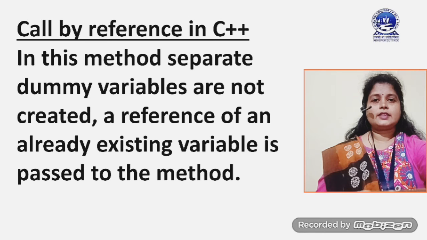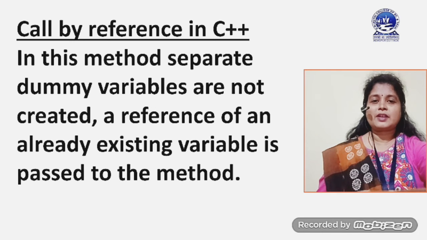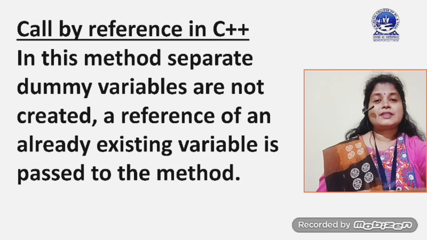Now we will discuss call by reference, which is a very interesting one. In this method, exactly what happens? Separate dummy variables are not created. A reference of an already existing variable is passed to the method. It means that in call by value, one separate variable is created inside the function. Similarly, in call by address, a pointer variable is used.